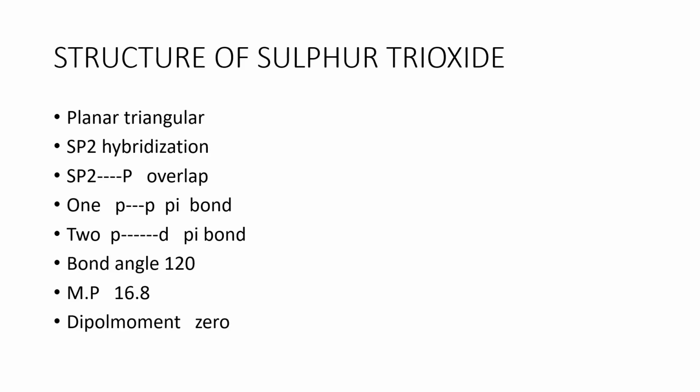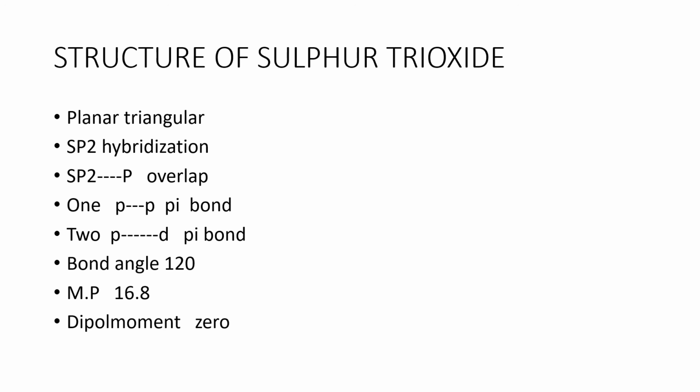Now, the structure of sulfur trioxide. It has a planar triangular structure, with the sulfur atom located at the center and three oxygen atoms attached to the sulfur. The hybridization is sp2, and between sulfur and oxygen there are three sigma bonds and three pi bonds.